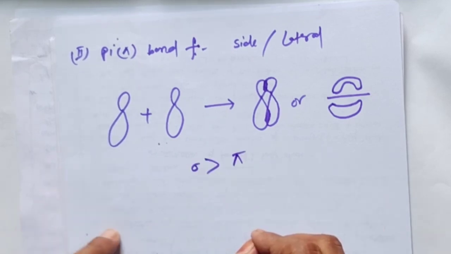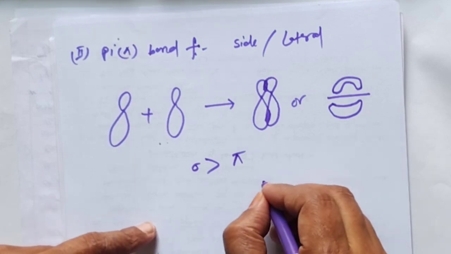It is interesting to note that pi bond between two atoms is formed in addition to a sigma bond. It is always present in the molecule having multiple bonds, double or triple covalent bonds. S orbitals cannot participate in the formation of pi bonds.